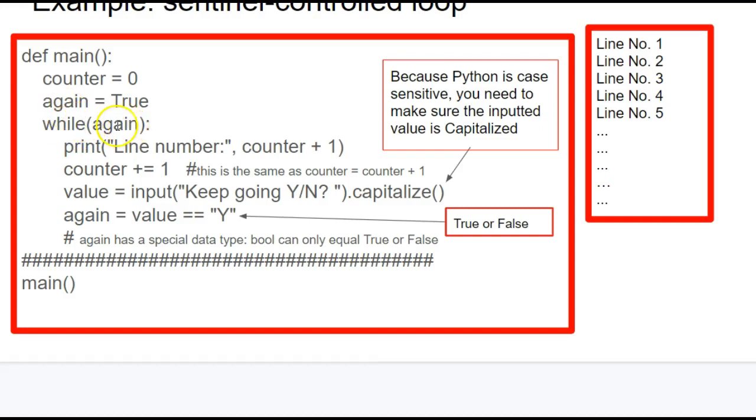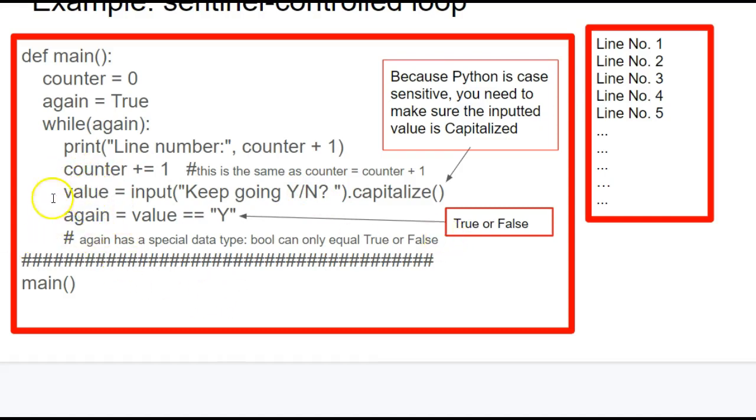While true, print the line, increment the counter, and then ask the user, hey, you want to keep going, yes or no? So we're telling the user to press Y or N. Users sometimes just press the key Y on the keyboard, and they're not positive if the caps lock is on or not. So this little guy right here is kind of cool. After a string, I could say dot capitalize, and it'll take that string and capitalize it on the fly. So what goes in here, providing they press Y or N, would be a capital Y or a capital N.